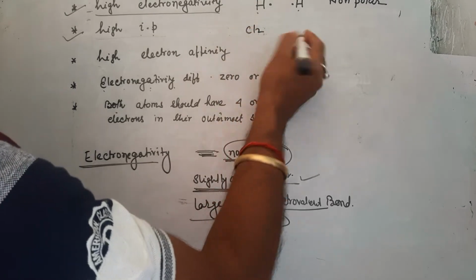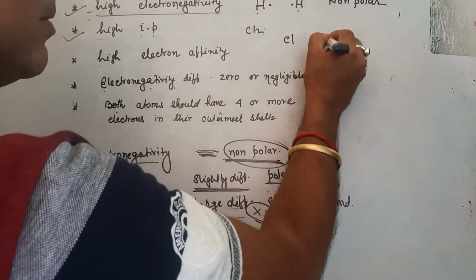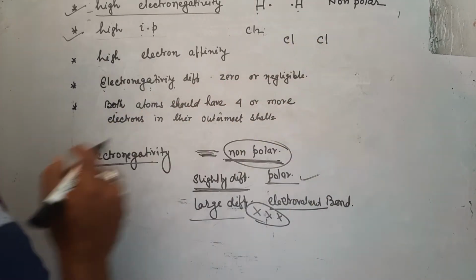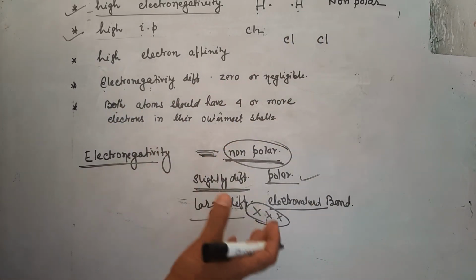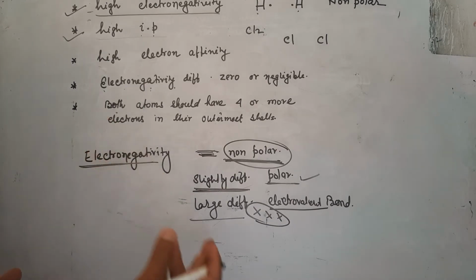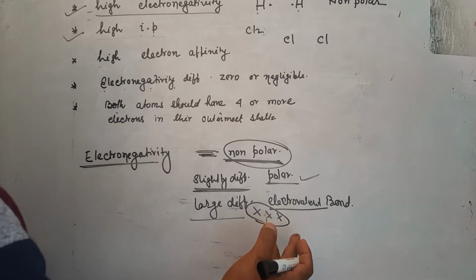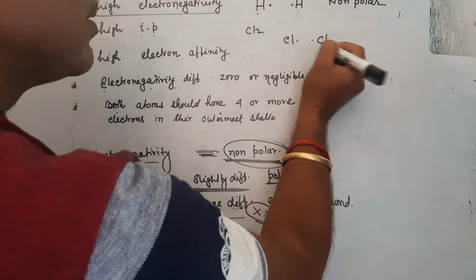About chlorine, same thing. This chlorine atom and that chlorine atom are similar atoms, so their atomic size is the same, their electronegativity is the same, their electron affinity is the same, their ionization potential is similar.